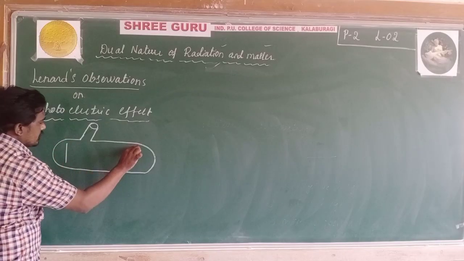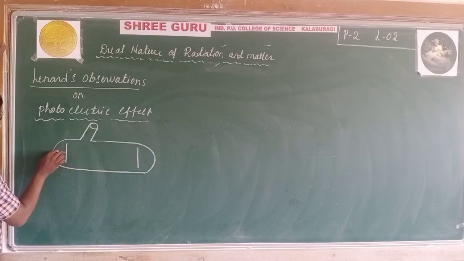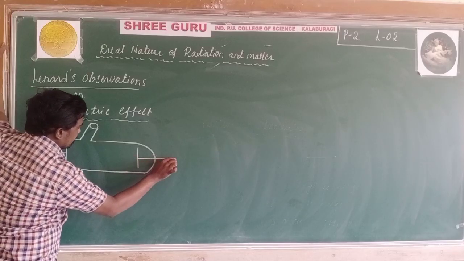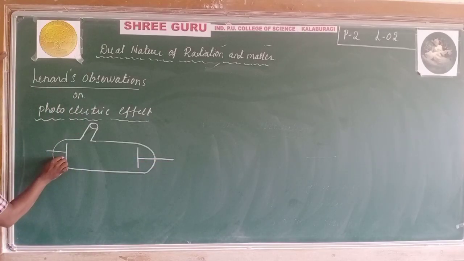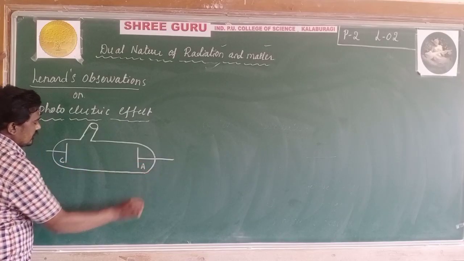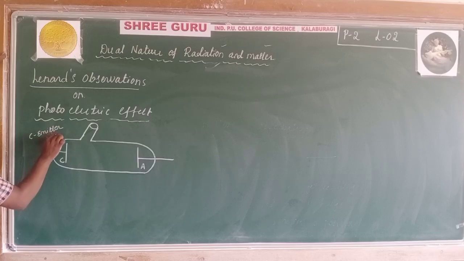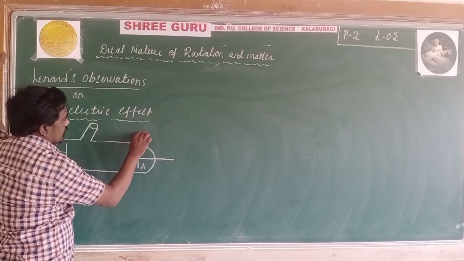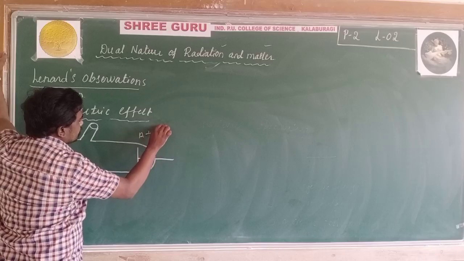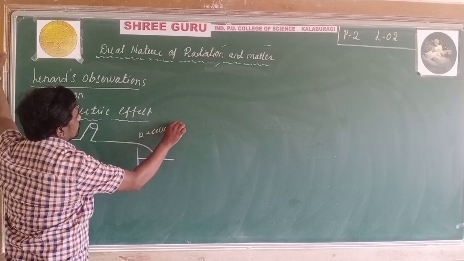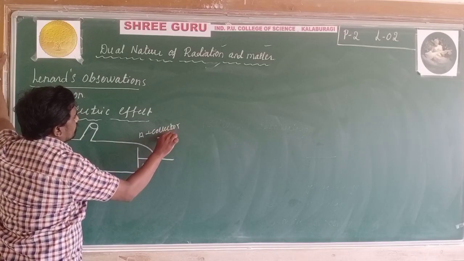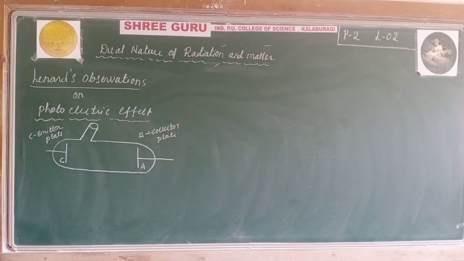Two electrodes are fixed in this evacuated tube. This we call the cathode and this we call the anode. C is the emitter plate, and A is the collector plate.